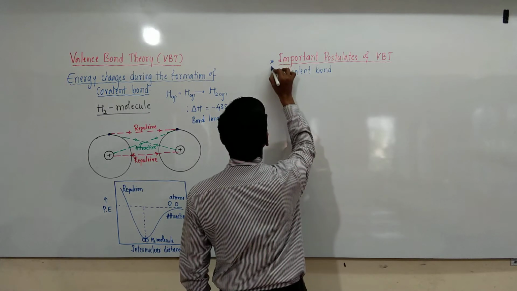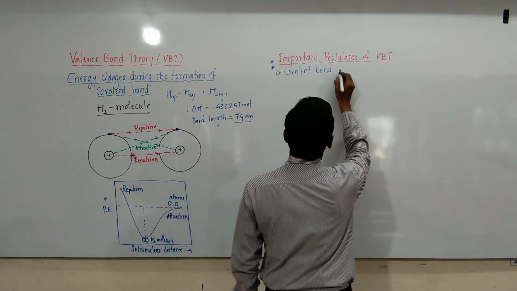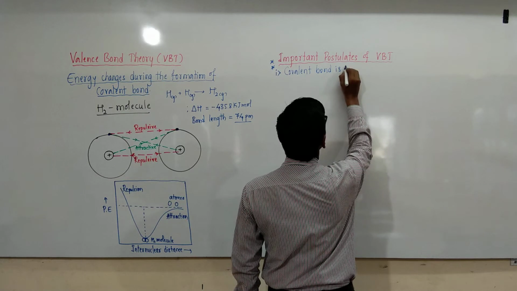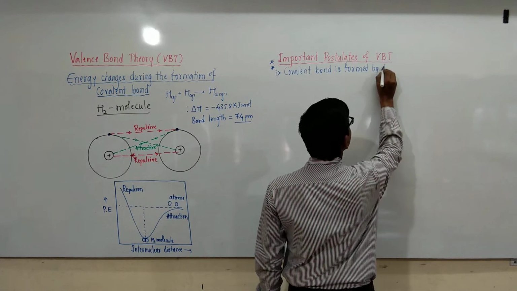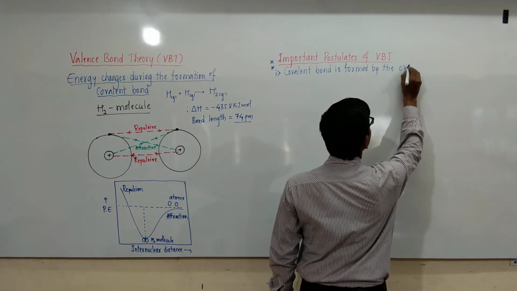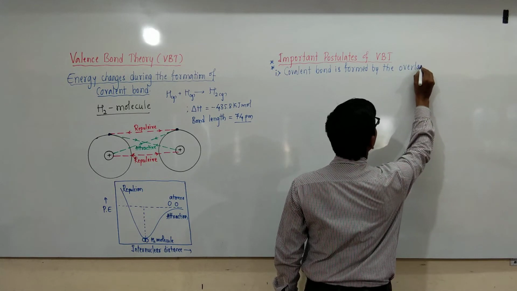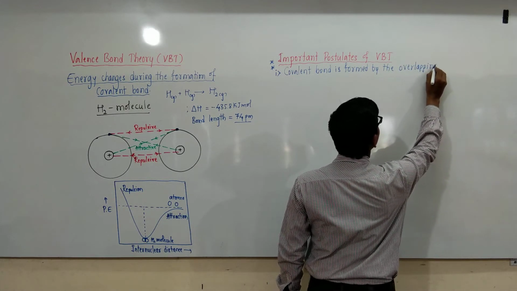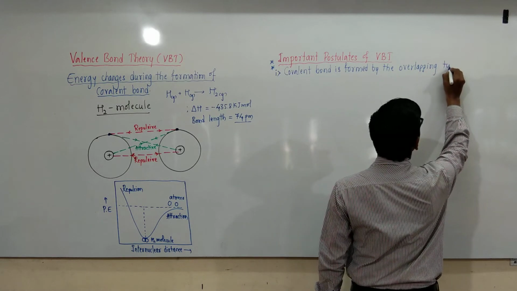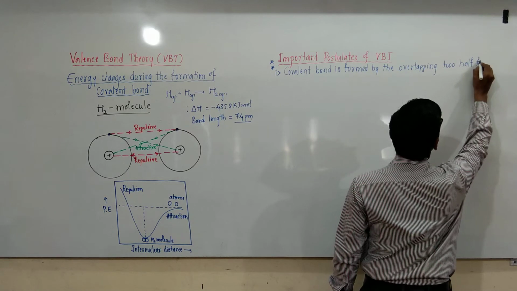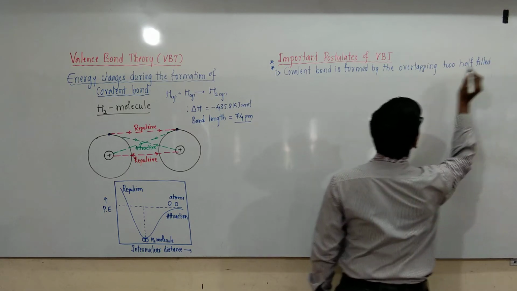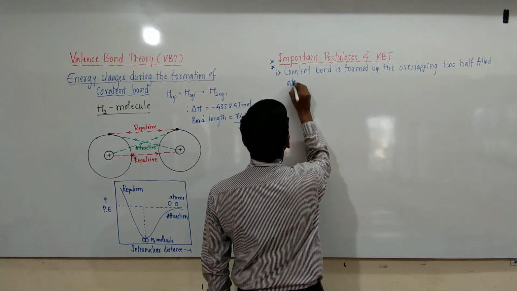This is very important. Covalent bond is formed by overlapping of half-filled atomic orbitals.